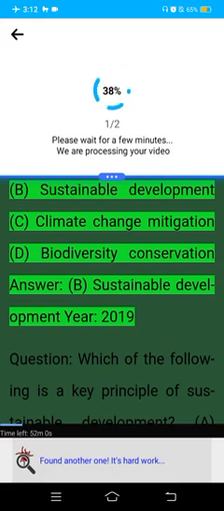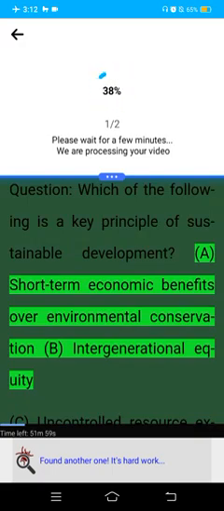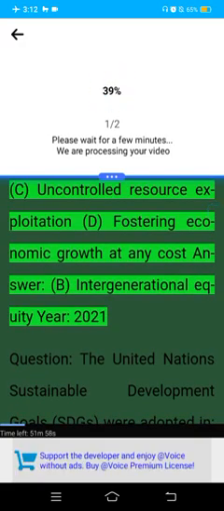Year 2019. Question: Which of the following is a key principle of sustainable development? A. Short-term economic benefits over environmental conservation. B. Intergenerational equity. C. Uncontrolled resource exploitation. D. Fostering economic growth at any cost. Answer: B. Intergenerational equity.